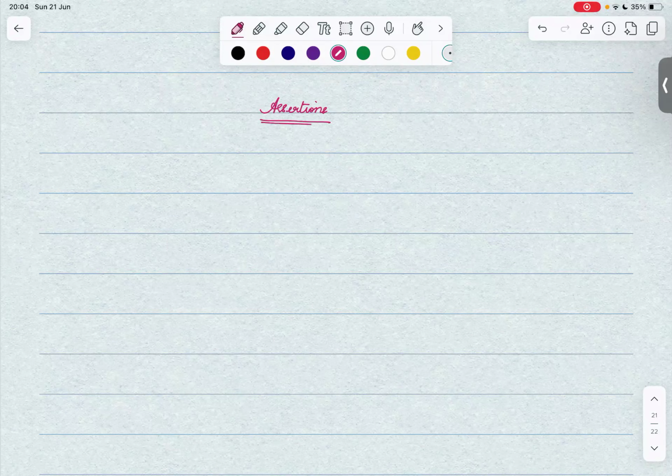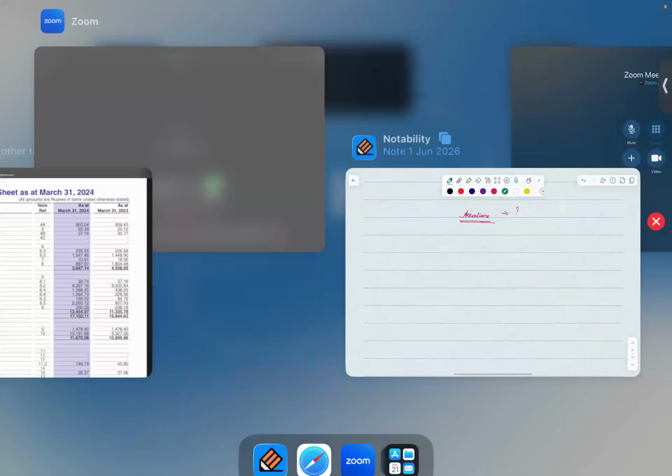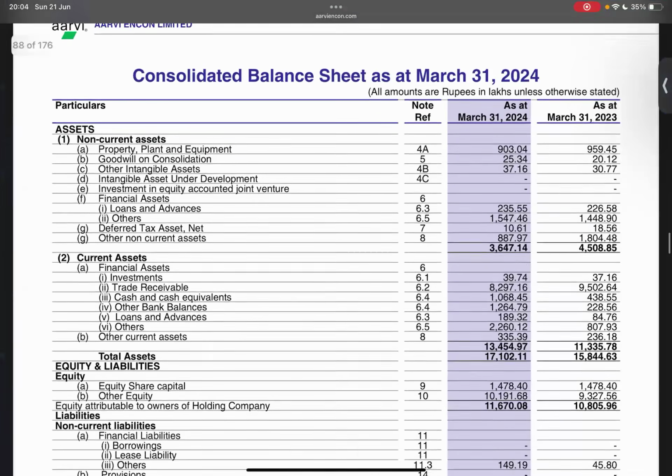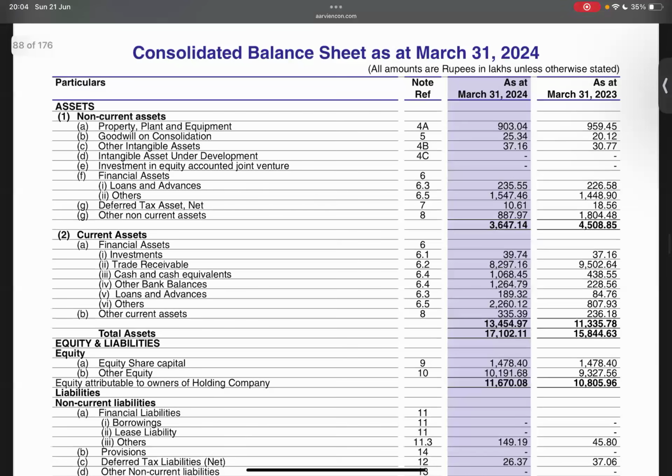So, what is assertion? That's the very first question we have, right? We hear assertions everywhere, assertions, assertions, assertions. But what does assertion actually mean? Let's take an example of an FS, which I got from the website. And here we have the FS as at 31st March 2024.